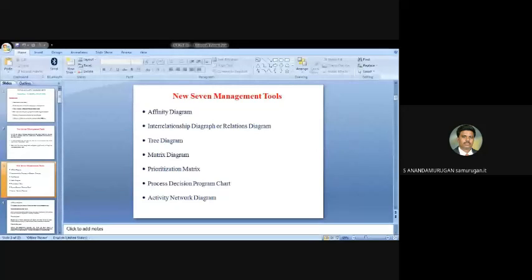The next one is very important, Deming philosophy. The 14 concepts will definitely be asked in the exams. If the question is asked for 10 marks, you have to write the 14 points with the explanation. Don't write the 14 points only. If you write only the 14 points, you get only 7 marks or 6 marks. You have to write with the explanation.